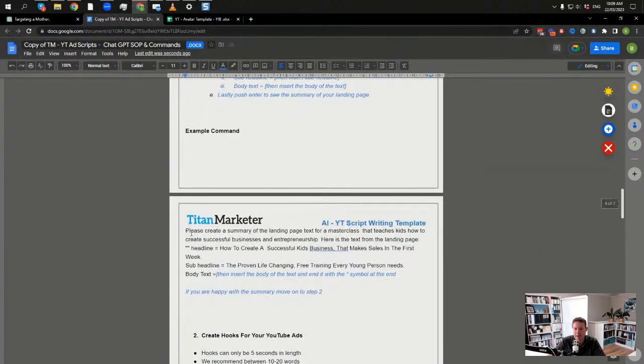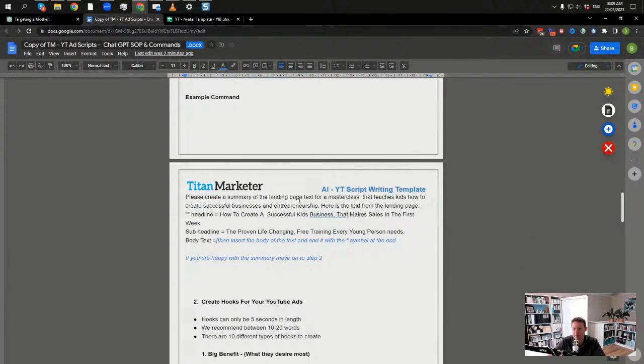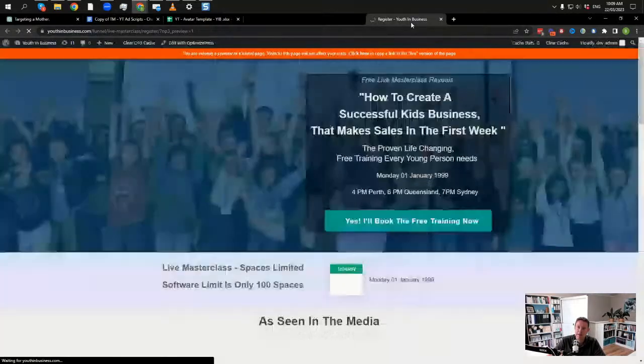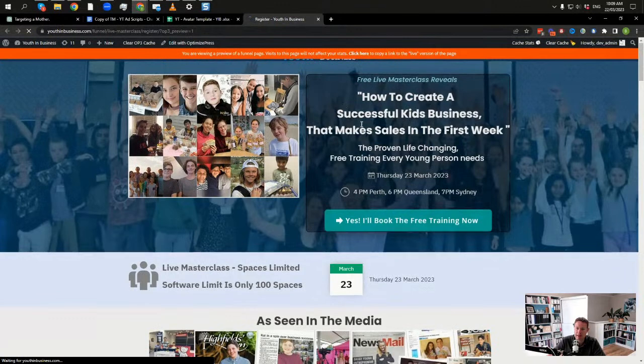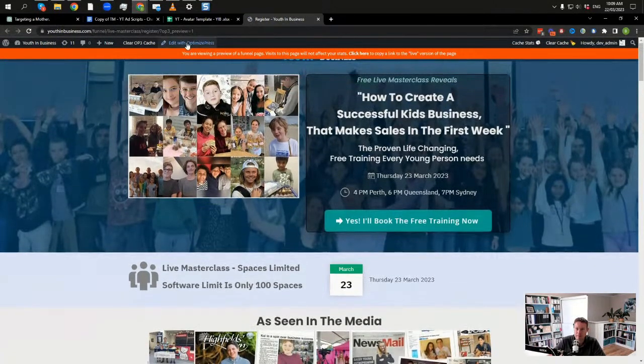Okay. Here's an example. Please create a summary of the landing page text for a masterclass that teaches kids how to. Headline is this. Subheadline is this, and then the body, right? So for example, what does that look like? So I'll show you the landing page. So the landing page that we want to do, this is the landing page here that we're looking at doing.